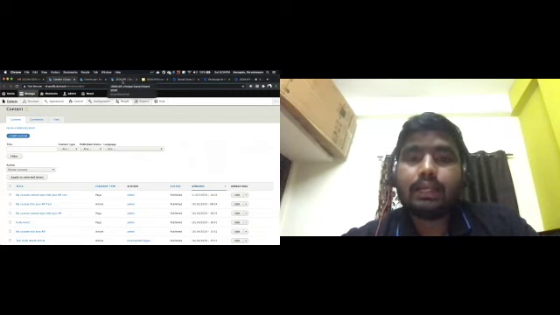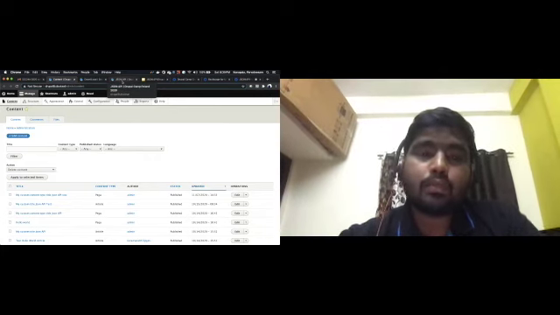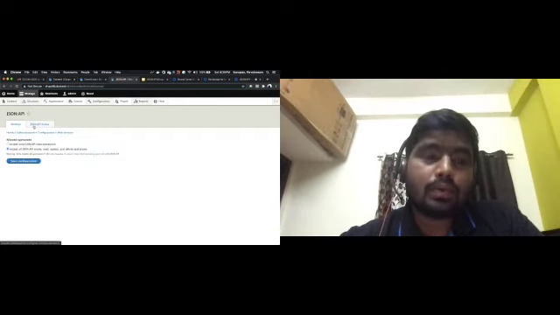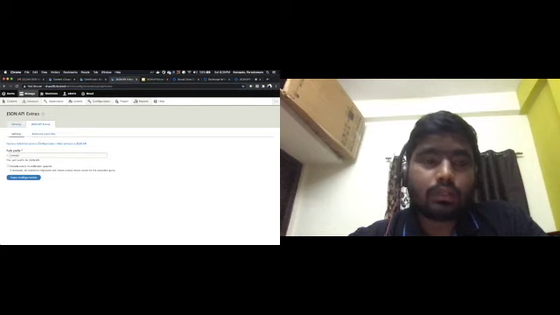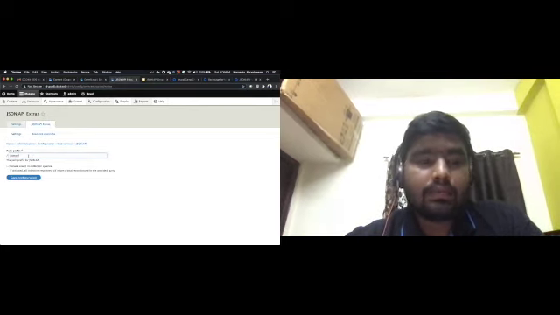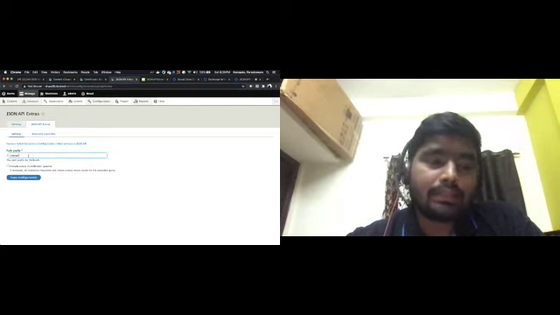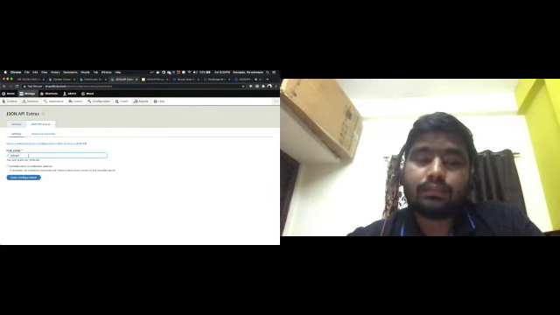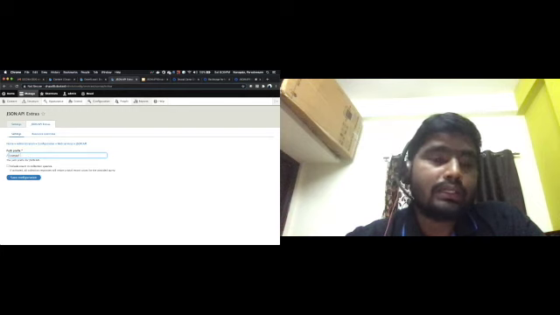In the JSON API section we have an extra module called JSON API Extra. This module lets us set our own path. As of now, all JSON API endpoints are followed by /jsonapi. If you want to set a custom path, you can easily set it here.